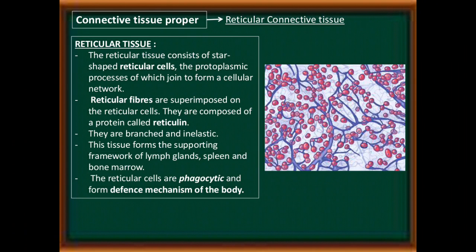Now see another type of connective tissue proper, that is reticular connective tissue. The reticular tissue consists of star-shaped reticular cells, the protoplasmic processes of which join to form a cellular network. The reticular fibers are superimposed on the reticular cells. They are composed of a protein called reticulin. They are branched and inelastic. These tissues form the supporting framework of lymph glands, spleen, and bone marrow. The reticular cells are phagocytic and form a defense mechanism of the body.